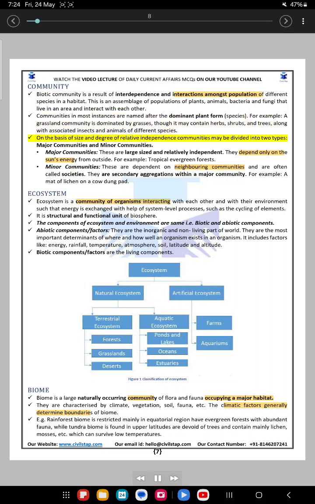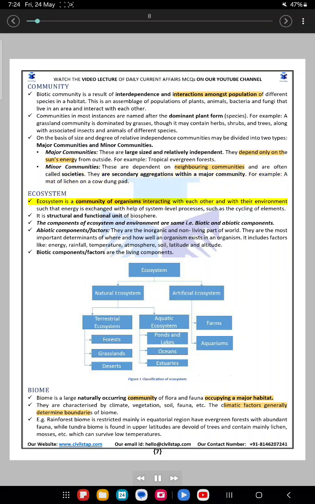On the basis of size and degree of relative independence, communities may be divided into two types: major communities and minor communities. Major communities are large-sized and relatively independent. They depend only on the sun's energy from outside. For example, tropical evergreen forests. Minor communities are dependent on neighboring communities and are often called societies. They are secondary aggregations within a major community. For example, a mat of lichen on a cow dung pad.